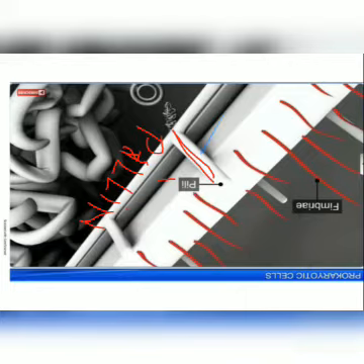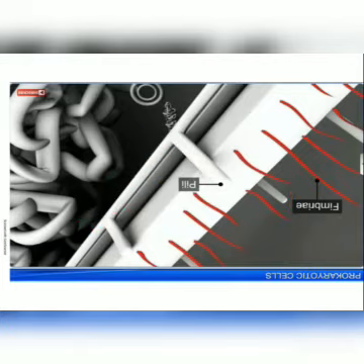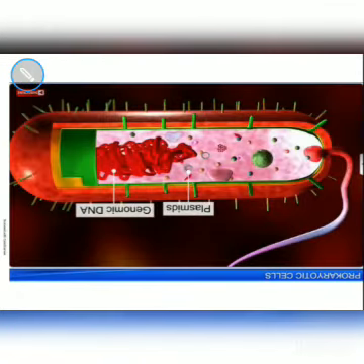Then another structure is present. Look at here, that red color structure, these are called fimbriae. But listen to one thing, these two structures do not help in locomotion of the bacteria. They help in attachment of the bacteria. Now come to the next slide.